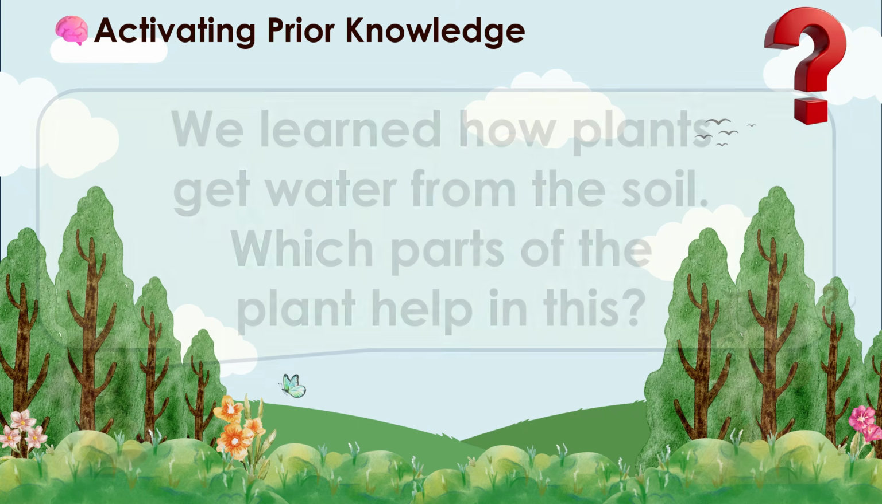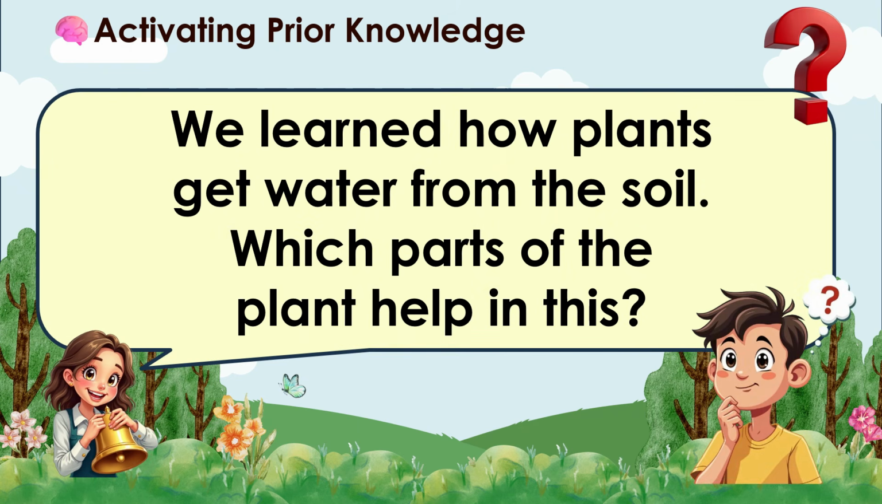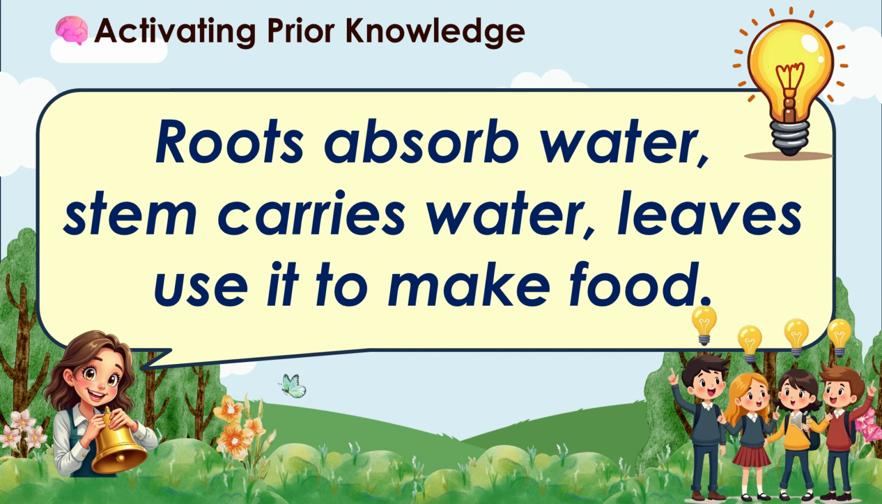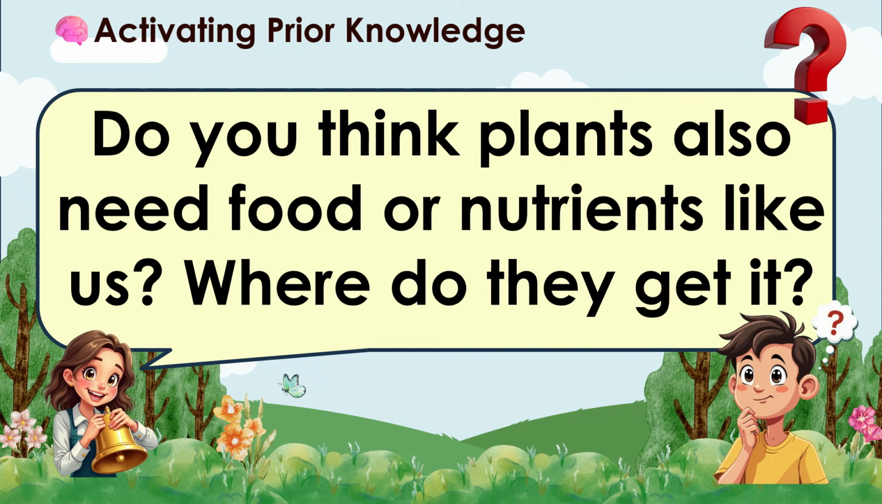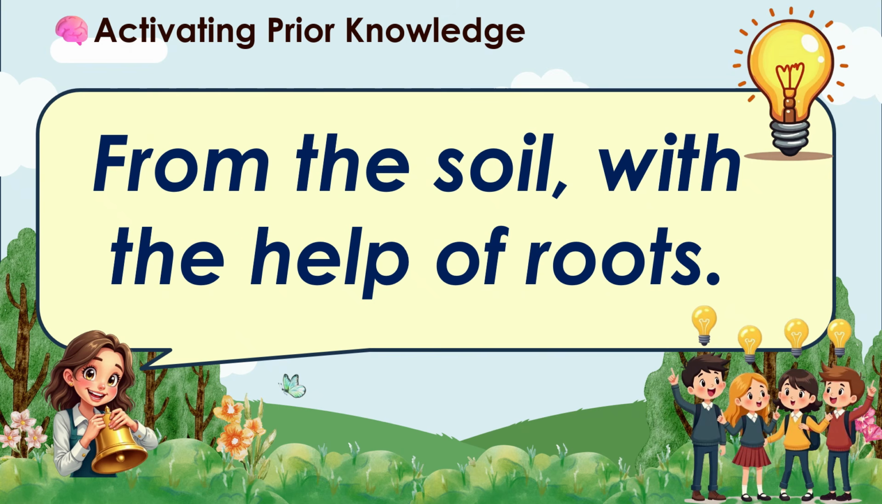Activating prior knowledge. We learned how plants get water from the soil. Which parts of the plant help in this? Yes, it is the roots. The roots absorb water. Stem carries water. Leaves use it to make food. Do you think plants also need food or nutrients like us? Where do they get it? Yes, it is from the soil with the help of roots.